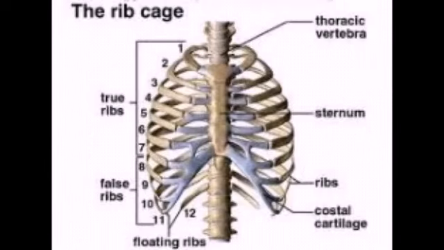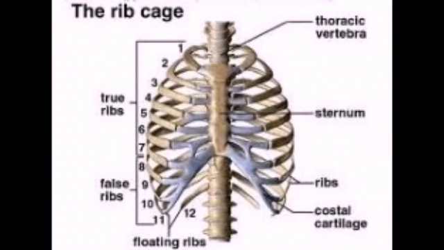In the rib cage, the first 7 pairs of ribs are directly fused with the sternum in the front, and with the vertebral column at the back. So they are called true ribs. Next, 8, 9, 10, these ribs fuse first together, then they are joined with the sternum.